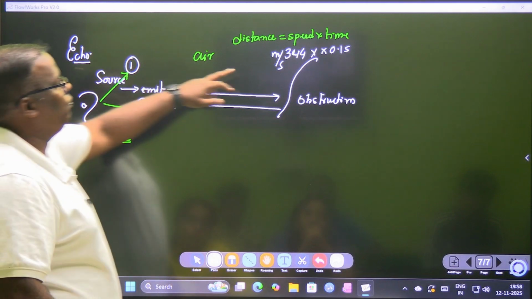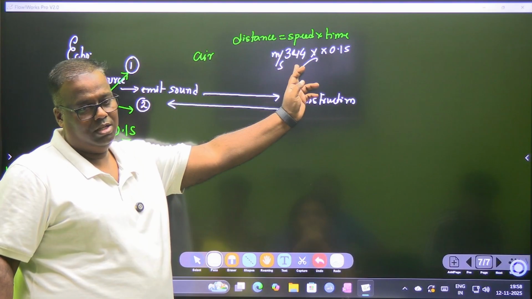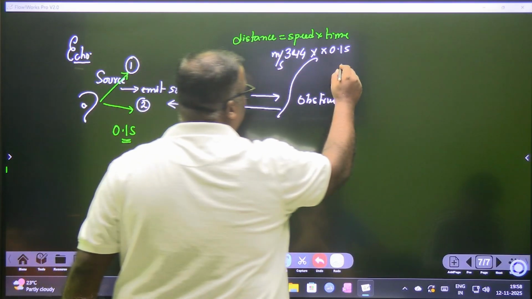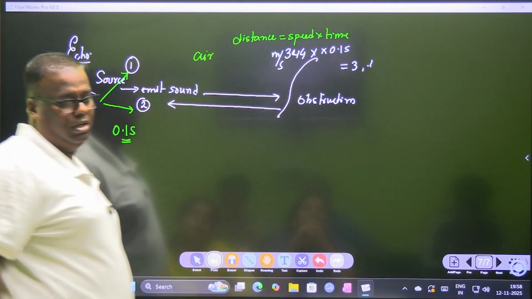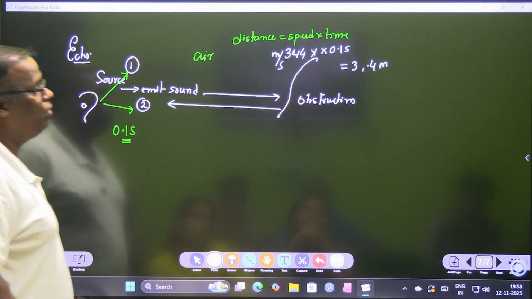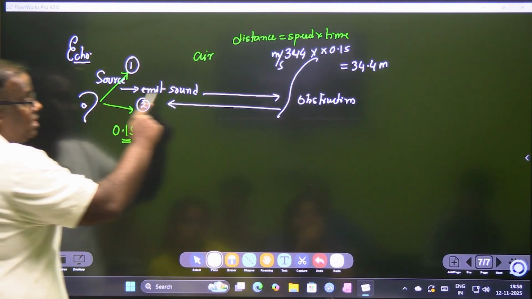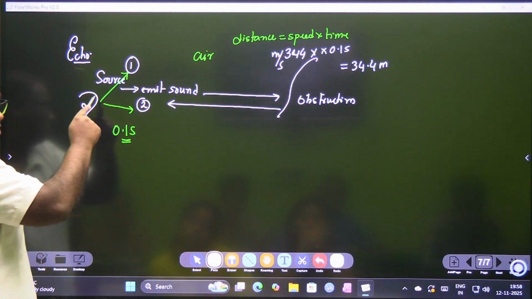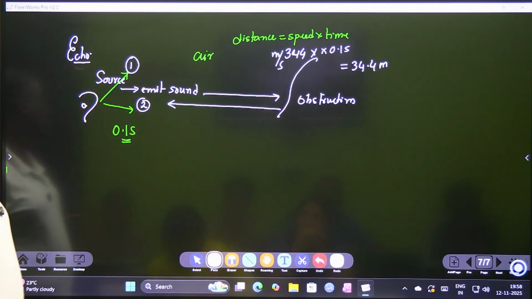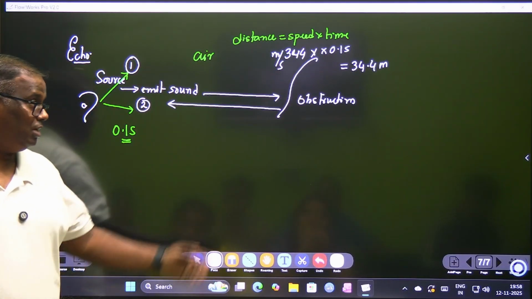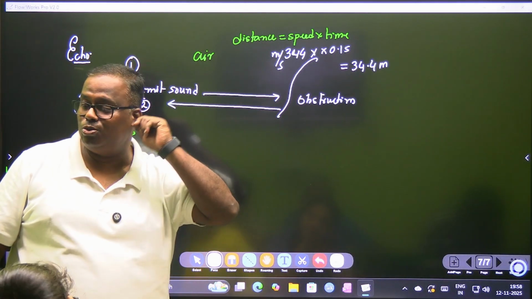So this is 344 meters per second multiplied by 0.1. If you multiply this, what will you get as the value? 34.4 meters. Is it clear? Your sound wave should travel 34.4 meters to reach you. That means, going from here to there and coming back, the distance should be 34.4. So where should the blockage be? At 17.2. 17.2 meters is the minimum distance for an obstruction to be for you to hear an echo.